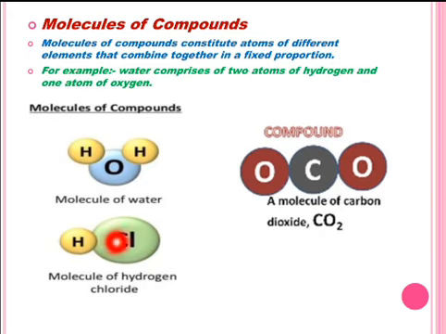See in this example, in the molecule of hydrogen chloride, the two different elements are involved. It constitutes one atom of hydrogen and one atom of chlorine in ratio 1:1. So, in molecules of compounds, atoms of different elements combine together in a fixed proportion, in a fixed ratio, or in a fixed amount.